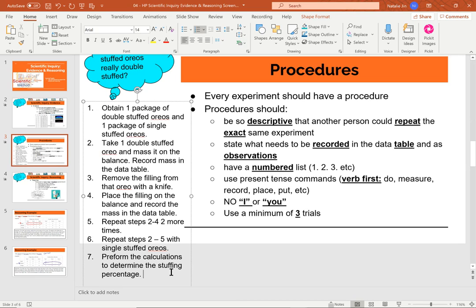The more descriptive you are in a procedure, the better it will be, because the more that another person could repeat it exactly is what makes experiments valid. You will get some Schoology practice with writing procedures as well.